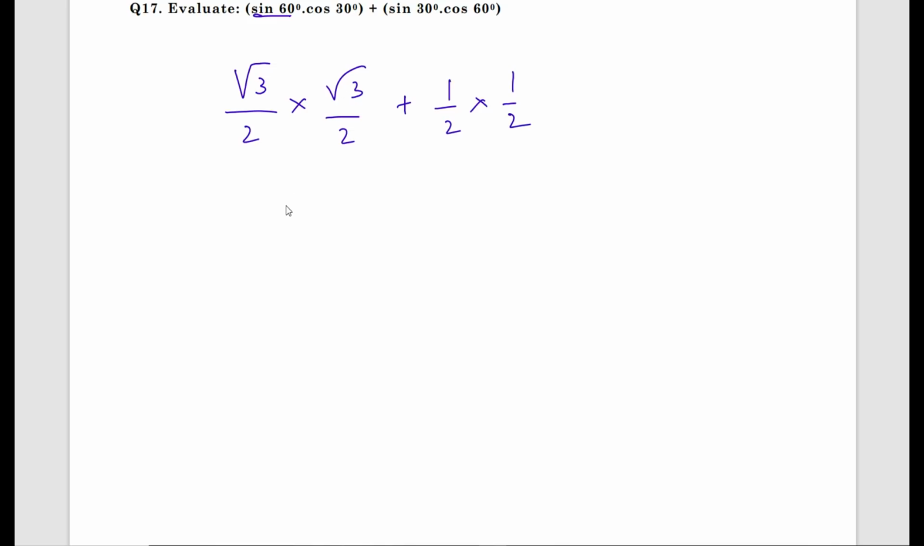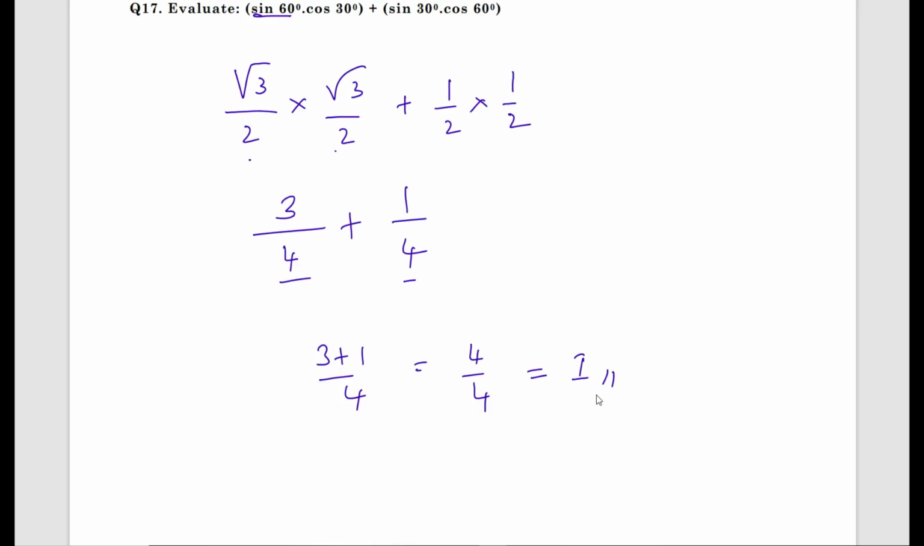Now multiply root 3 into root 3 is 3, by 2 2s are 4, plus 1 into 1 is 1, 2 2s are 4. Now since the denominators are same, directly you can add the numerators. That is 3 plus 1 by 4. What you get is 4 by 4, which is equal to 1.